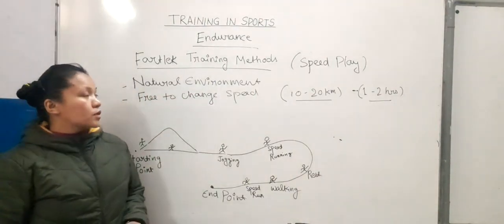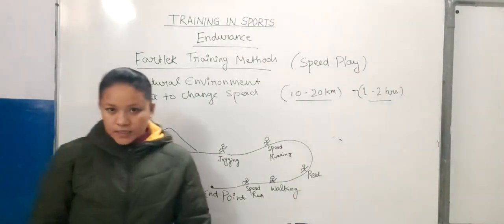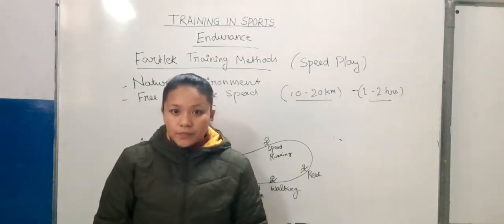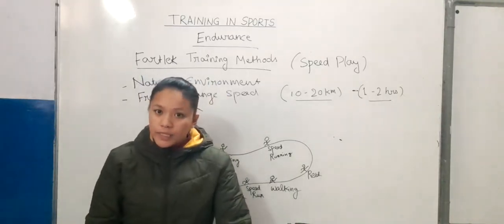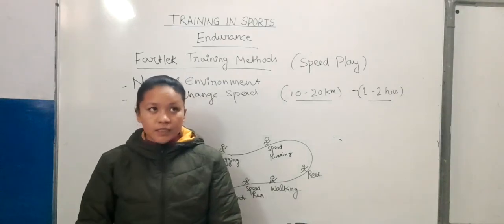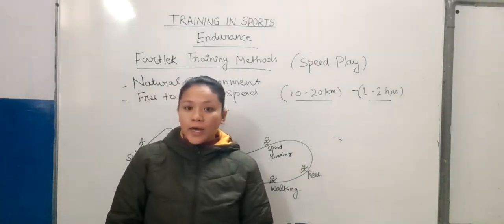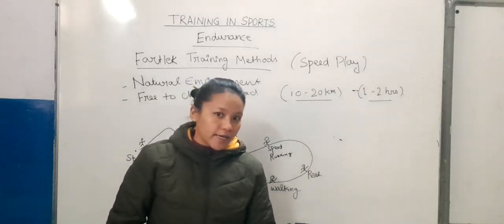This is about the fartlek training methods. So we have discussed endurance, what endurance is, its types and its methods, and how we can improve our endurance. Endurance means the ability to resist fatigue, the ability to do activity for a long period of time without any fatigue.